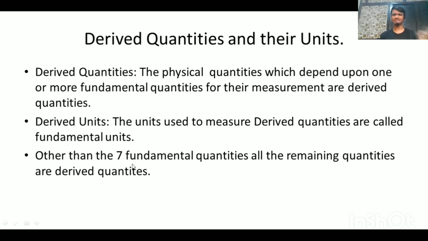Okay, the answer is very simple. Other than the seven fundamental quantities which you mentioned earlier: temperature, mass, time, length, amount of substance, intensity of light, and electric current, all the other remaining quantities are derived quantities. So, other than seven, all of them are called derived quantities.